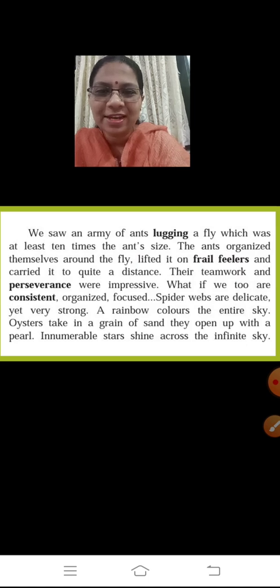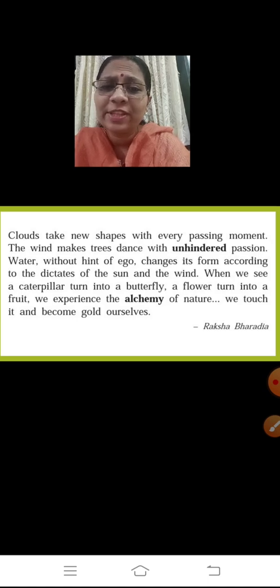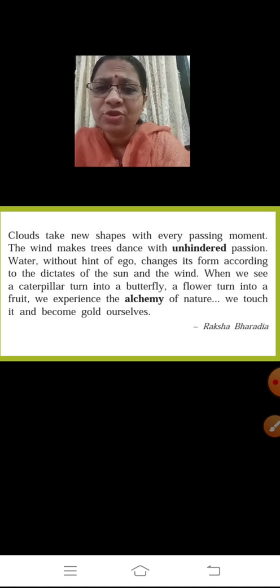Oysters take a grain of sand, they open up with a pearl. Yes, so you find pearls in the ocean, that is magic. Innumerable stars shine across the infinite sky. So that is the alchemy of nature, that is the magic of nature. Fine. Clouds take new shapes with every passing moment. The wind makes trees dance with unhindered passion. Water, without hint of ego, changes its form according to the dictates of the sun and the wind. When we see a caterpillar turn into a butterfly, a flower turn into a fruit, we experience the alchemy of nature. We touch it and become gold ourselves.